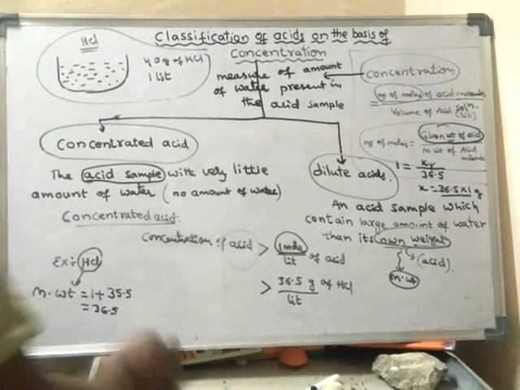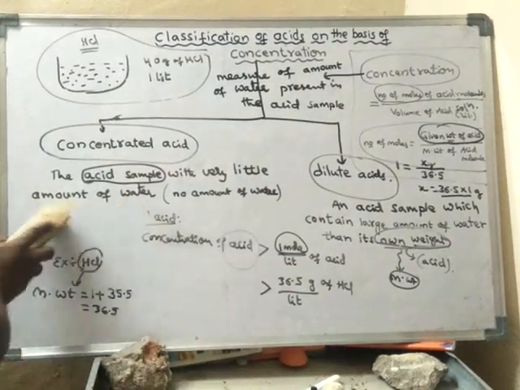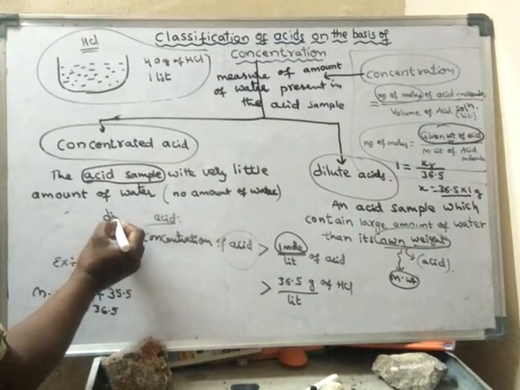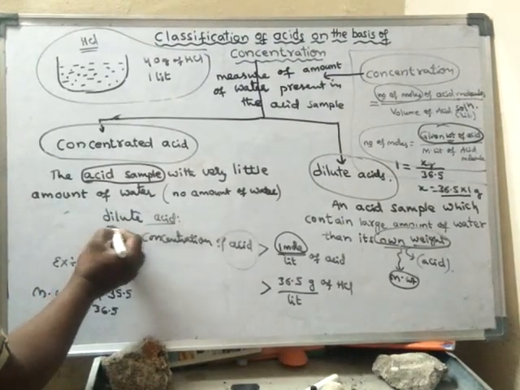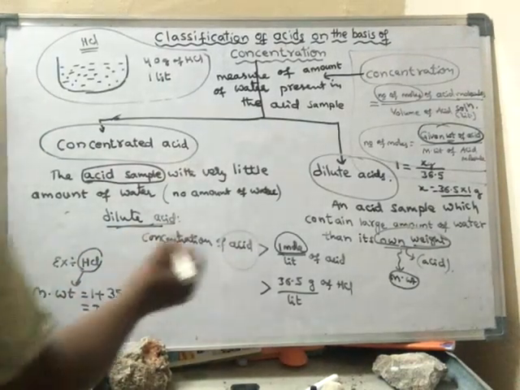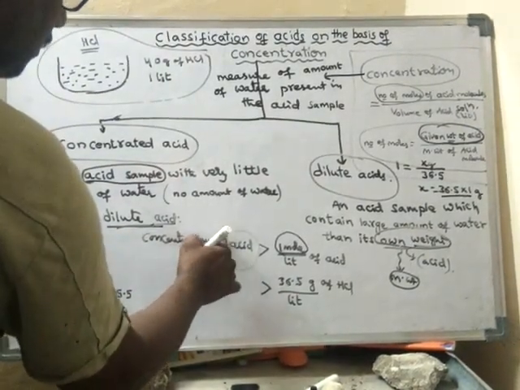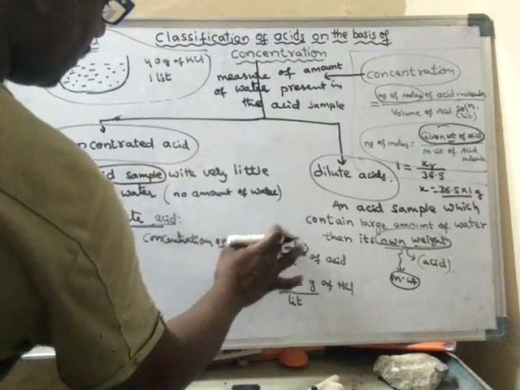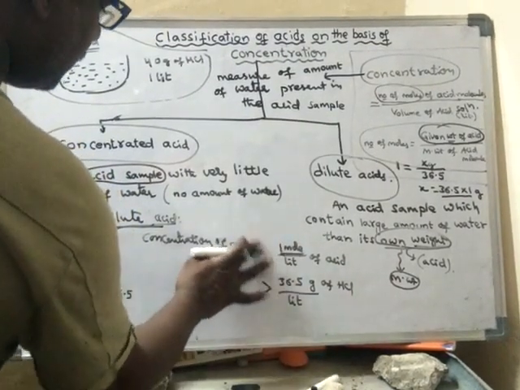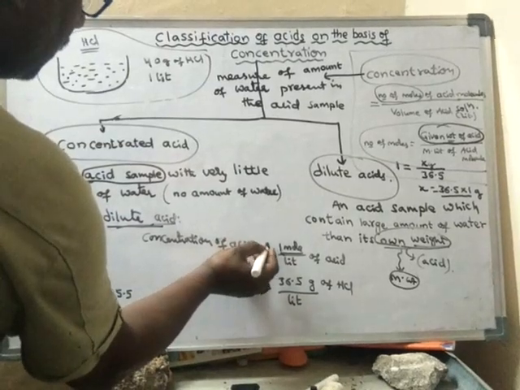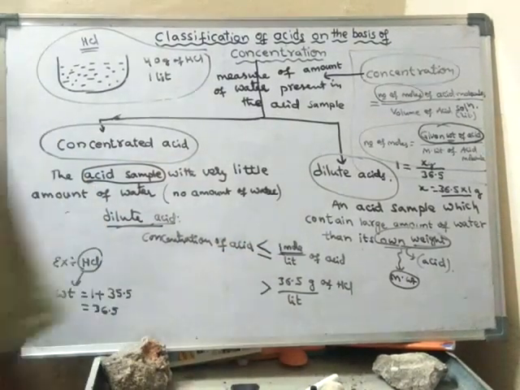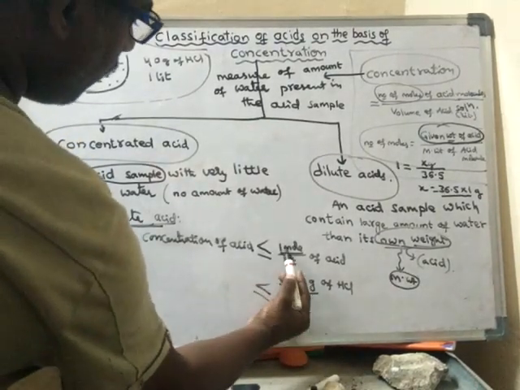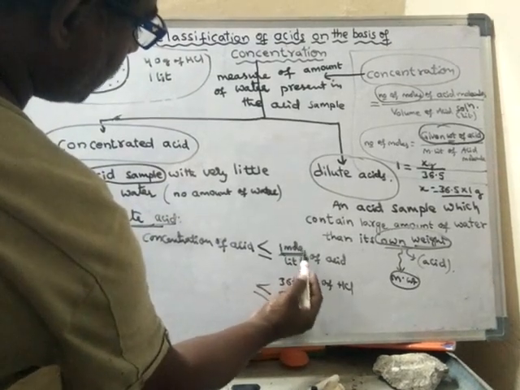Suppose, what is dilute acid? Dilute acid is the acid where its concentration is less than or equal to 1 mole of that acid per liter.